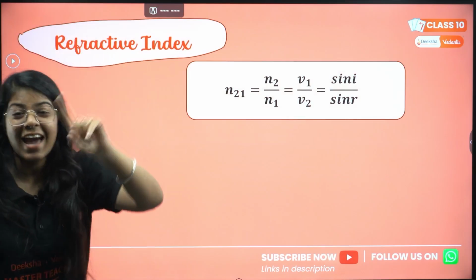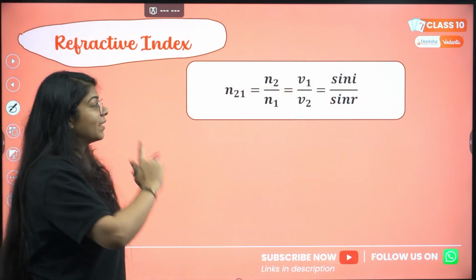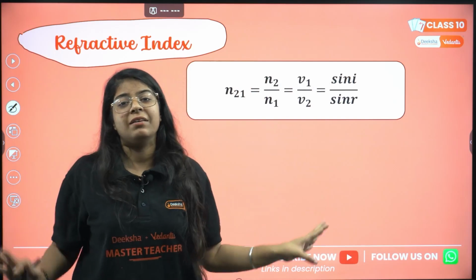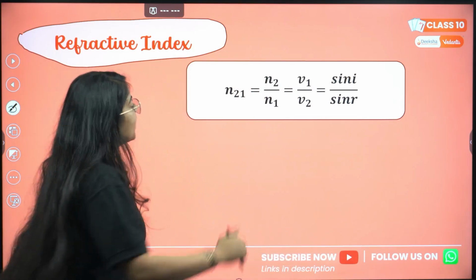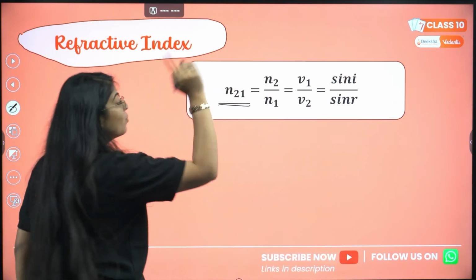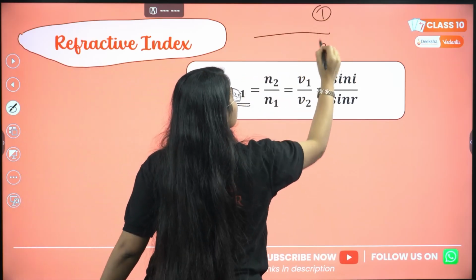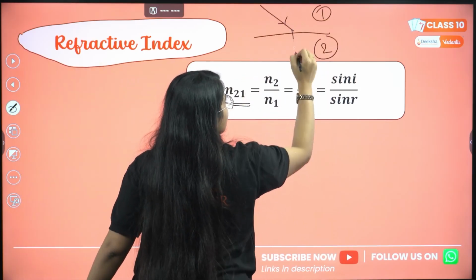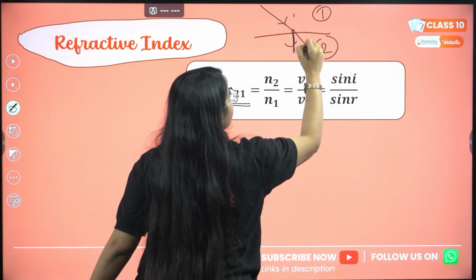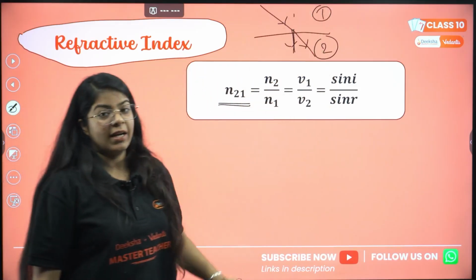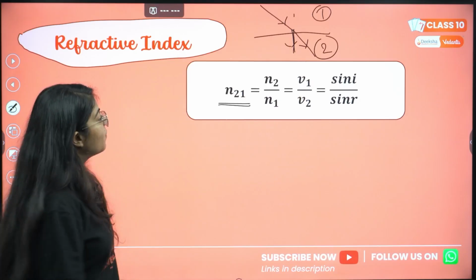Okay, we have one more thing, that is refractive index. This is the single slide that you need to remember for all your refractive index formulas and numericals as well. So n21, see, this is my first medium, this is my second medium. Light is going like this, let's say. And this is the normal, it is bending like this. So n21 is n2 divided by n1.